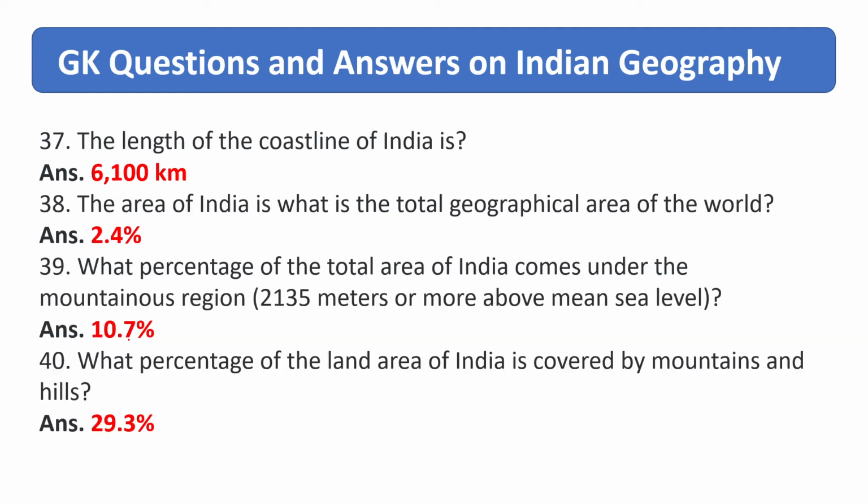2,933 kilometers. The length of the coastline of India is. Right answer is 6,100 kilometers. The area of India is what a total geographical area of the world? Right answer is 2.4%. What is the percentage of total area of India comes under the mountainous region?